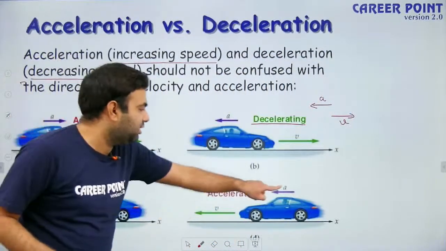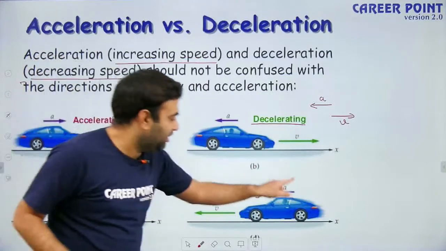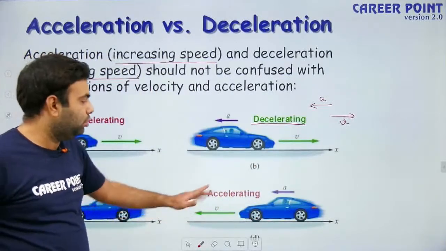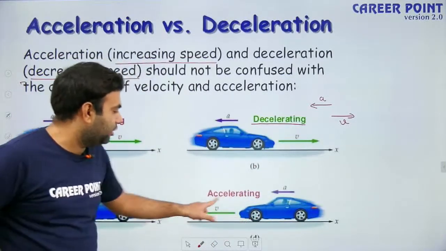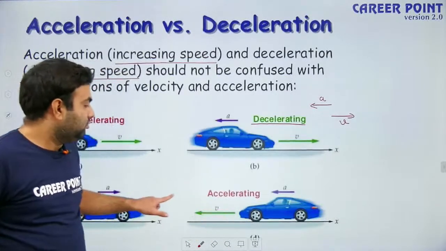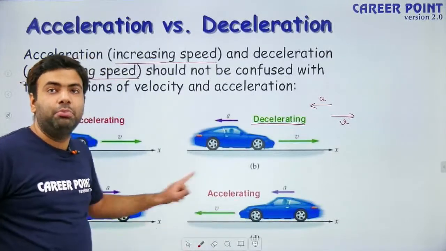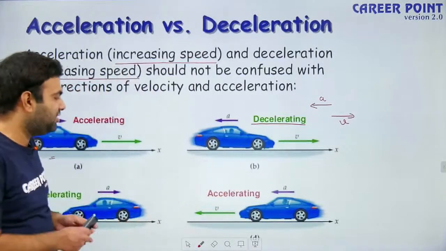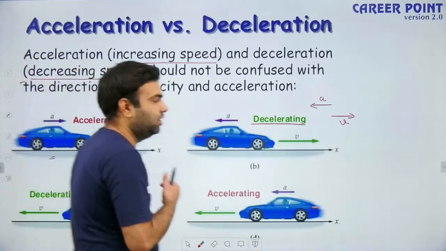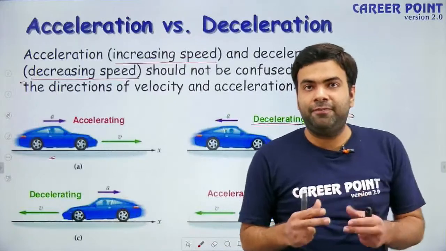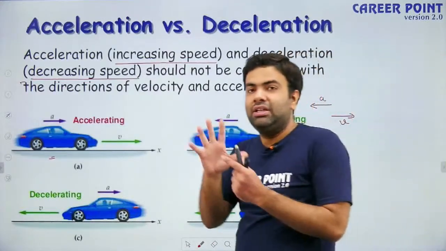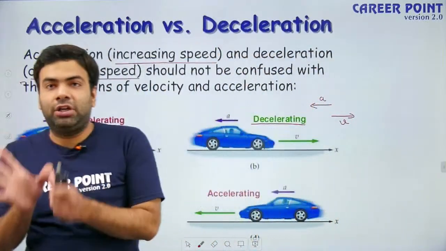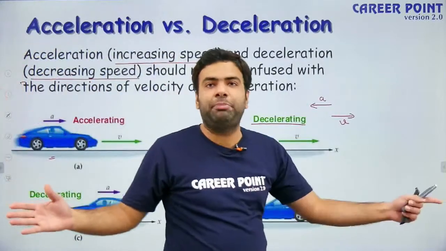Now, let us see the fourth case. Both acceleration and velocity are in negative direction. Velocity increases in the direction of acceleration, so just at the next moment, the magnitude of velocity will be more than the previous. That means speed is increasing, so this is accelerating. Hence, we can conclude, if we compare two cases when acceleration and velocity are either parallel or anti-parallel,